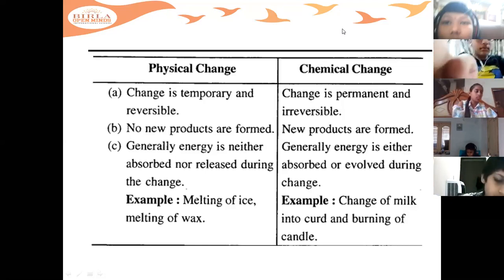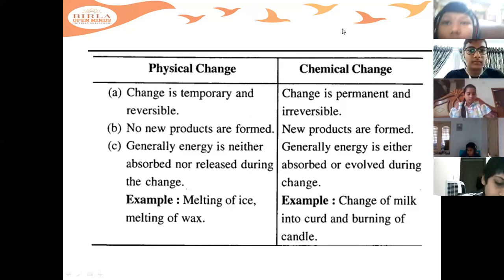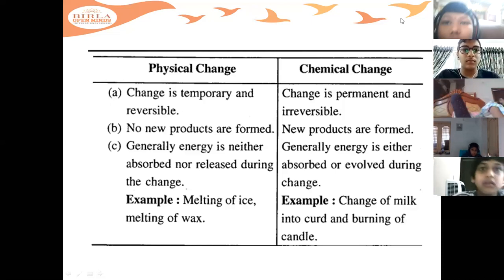What is a chemical change? Chemical change is happening by mixing one or two chemicals together. The change will happen chemically. The reaction is taking place. Chemical changes are happening in the particular liquid. So it is a permanent and irreversible change.